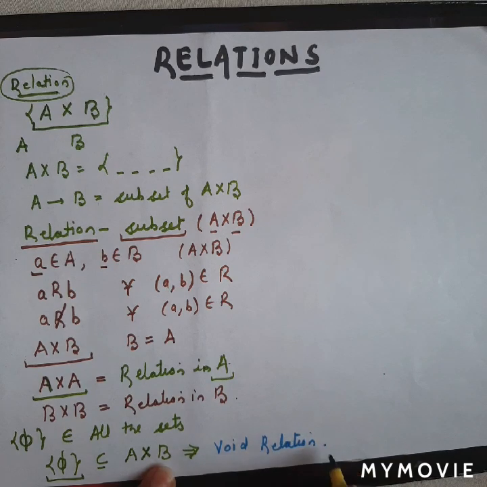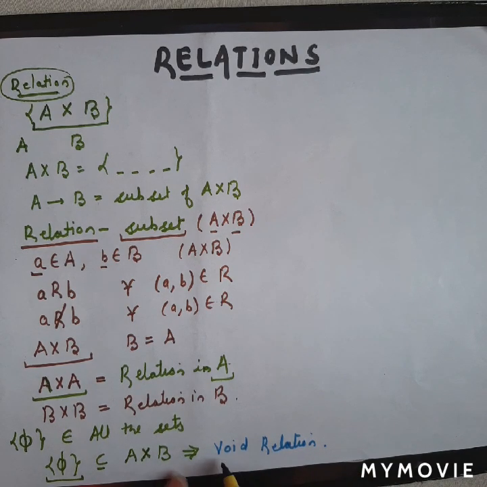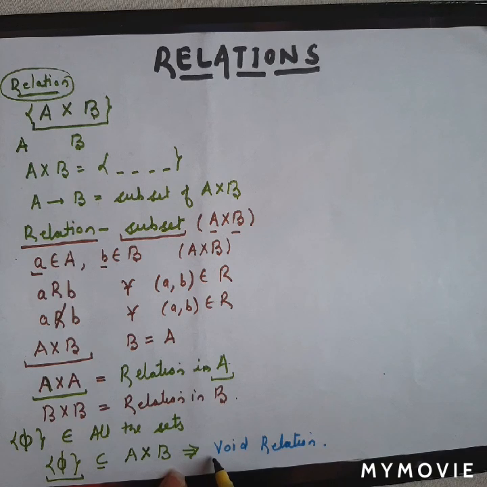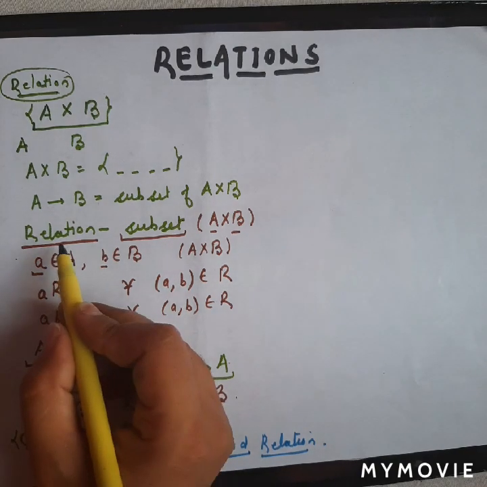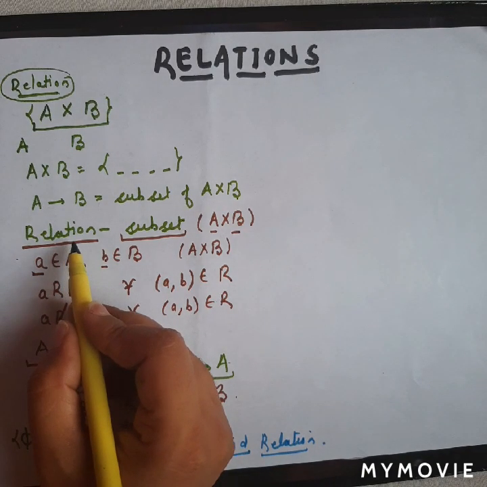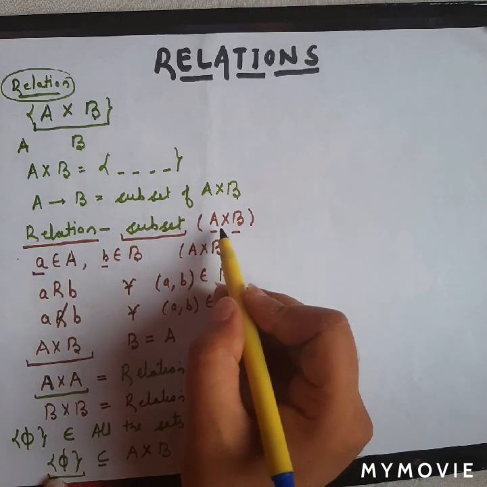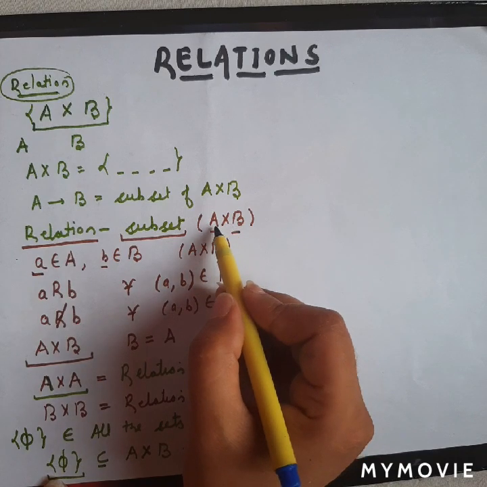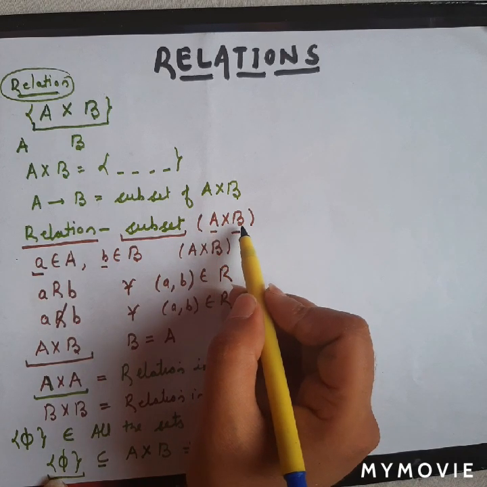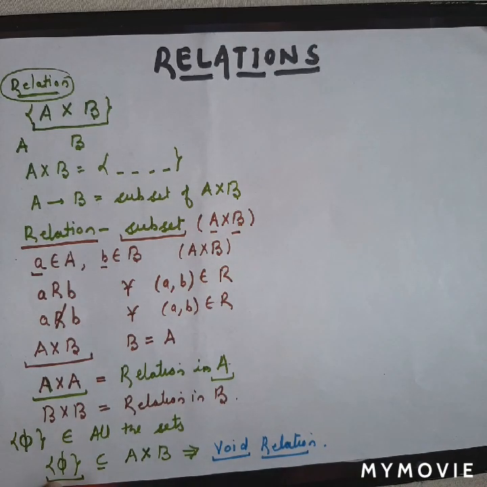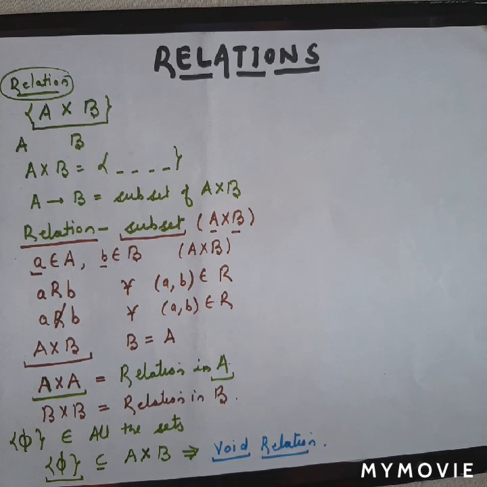In the same way, we have given the name void relation to this relation. Why am I saying this? Previously, in my previous video, I used the term void set for this. Here I'm saying void relation. Why? Because I have given the definition of relation over here. What is a relation? It is a subset of the Cartesian product A to B. Fine. So phi is a subset of A cross B, so phi is a relation. So we are just focusing on the terminology.